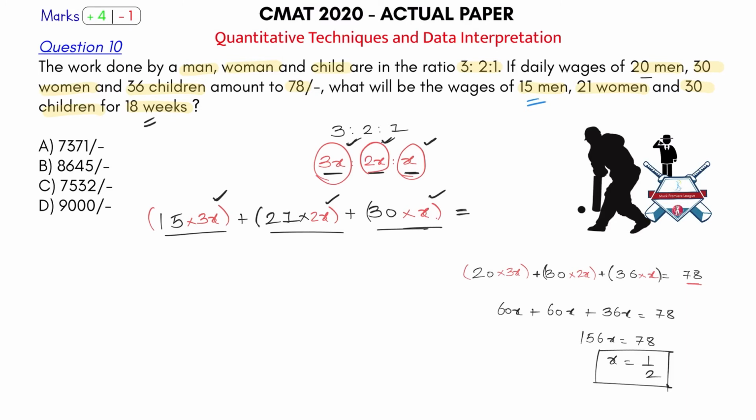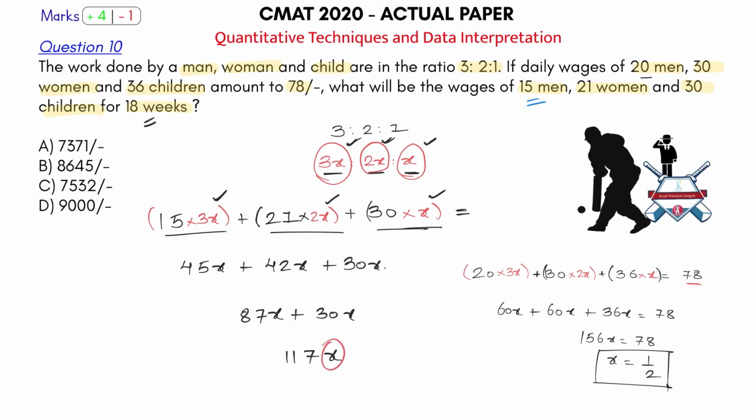So let's solve this. 15 into 3, this becomes 45x, plus 21 into 2, this becomes 42x, plus 30 into x, this becomes 30x. Now if I just add all of them, what will this turn out to be? 45 plus 42, this becomes 87x, plus 30x. Now let's just add them. This is 117x, which is what you get here. Okay, but x is equal to what? x is equal to half.